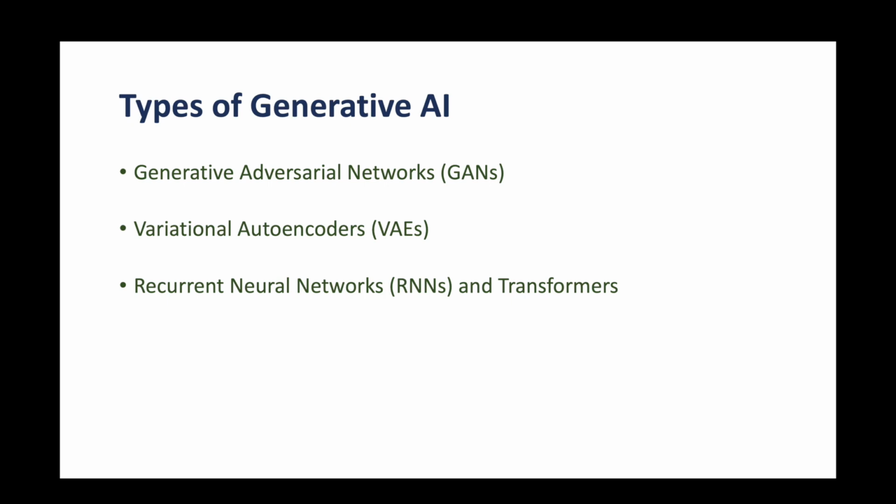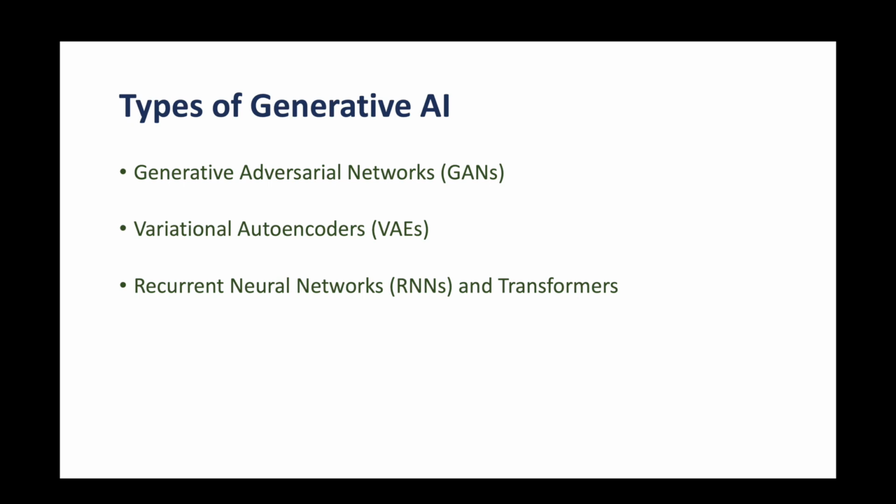The generator attempts to generate realistic data samples from random noise, while the discriminator aims to differentiate between the real data samples from the training set and fake samples generated by the generator. Through adversarial training, where the generator and discriminator compete against each other, GANs learn to generate increasingly realistic samples.